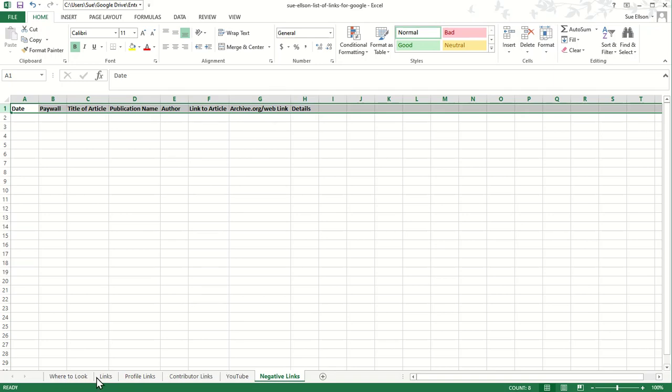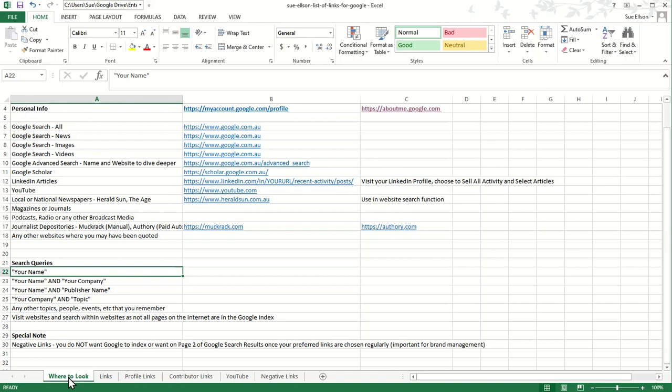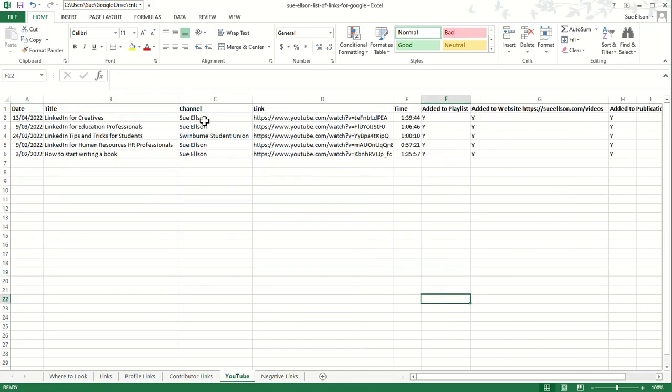But what we want Google to find are the good links. So that's why we're going to tell them links, profile links, and contributor links. And because YouTube is owned by Google, I'm also going to suggest that you create a list of videos where you are on YouTube, whether they're on your channel or someone else's channel. So I've just put 5 in here. 4 of those are on my own Sue Elson YouTube channel, and one of them is on the Swinburne Student Union YouTube channel, and you can prepare a list of those as well.